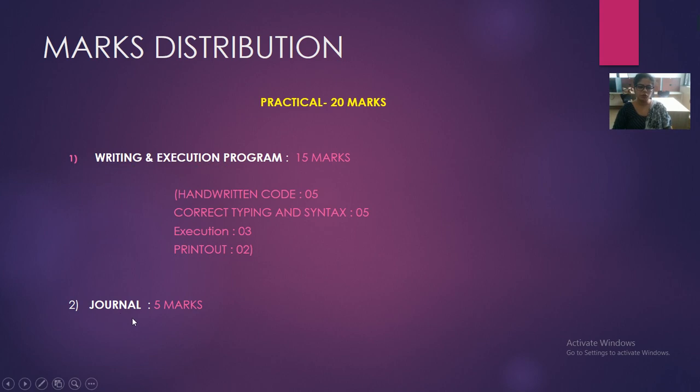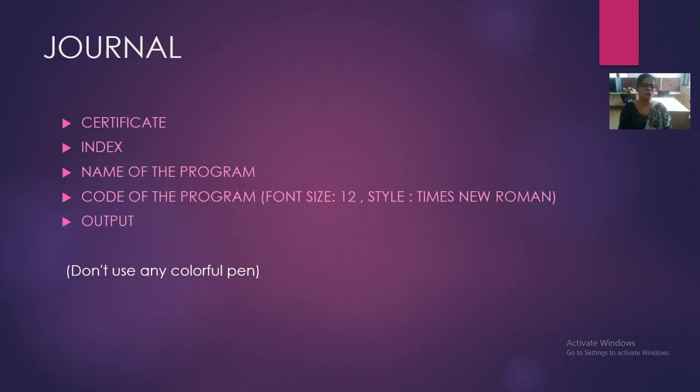The next part is the journal. The journal is of 5 marks. So you have to prepare the journal very well according to the board pattern. I will show you how to prepare the journal. So this is how your practical is of 20 marks: 15 marks for writing and execution of the program, and 5 marks for the journal. Next is how you have to prepare your journal.